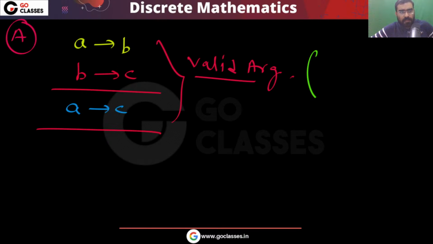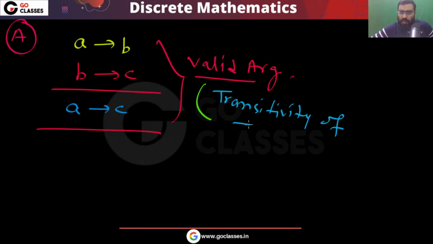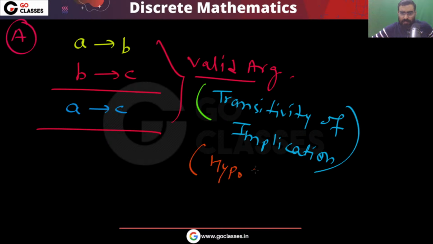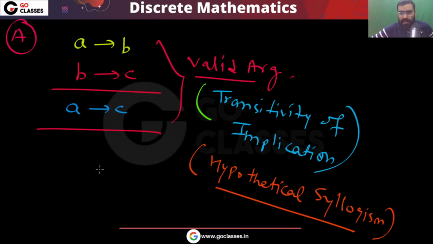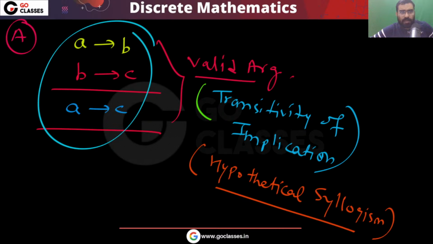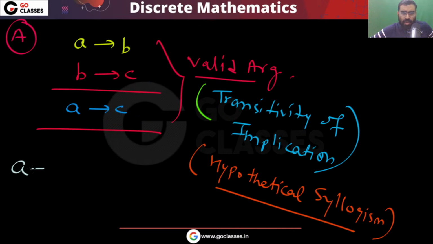What is the name of this argument? This is a valid argument that A implies B, B implies C, so A will imply C. The name is transitivity of implication. Implication is transitive. You can also call it hypothetical syllogism. Because this is a valid argument, this is a tautology.